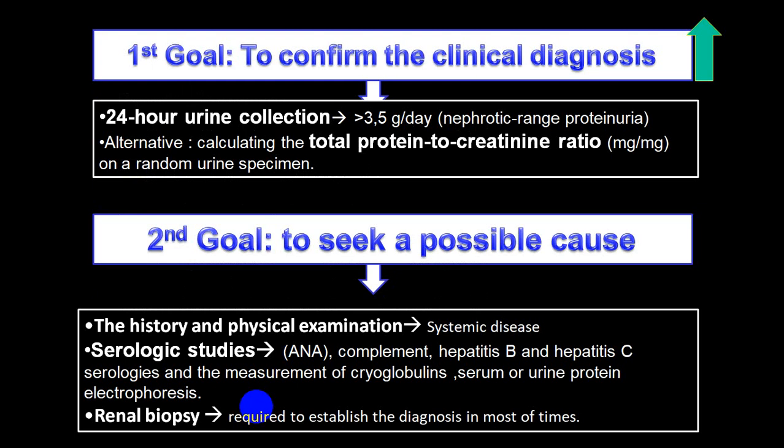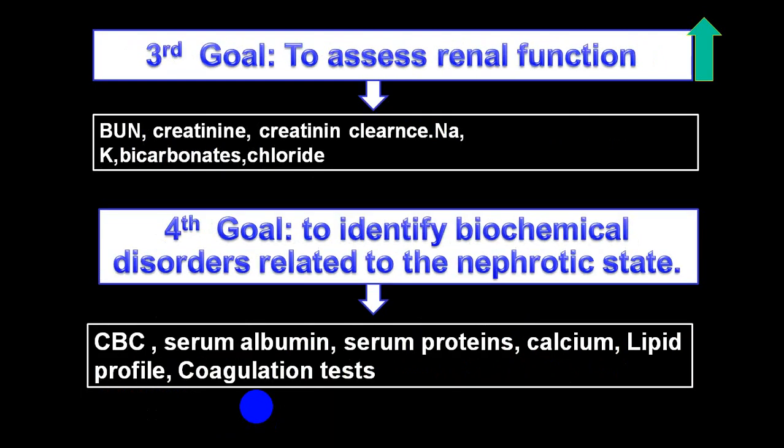So to confirm the diagnosis, 24-hour urine collection is very important, and if it is more than 3.5 gram per day, it is in favor of nephrotic range. Total protein to creatinine ratio, that is albumin creatinine ratio, more than 2. To find out the possible etiology, history and physical examination are necessary, and then laboratory investigations like serological study and renal biopsy, which we have already discussed before.